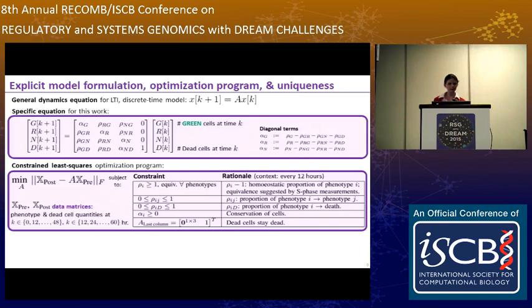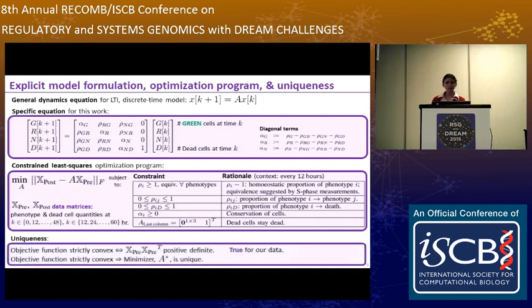We determine our matrix A by solving this least squares problem, and we constrain our dynamics A under biologically motivated constraints. Okay, so what about uniqueness?